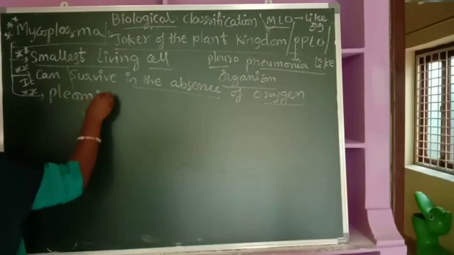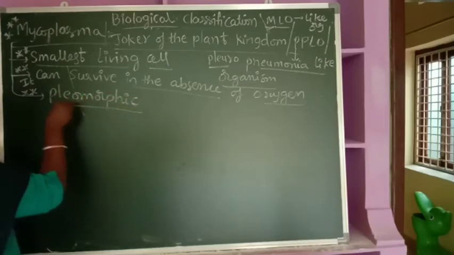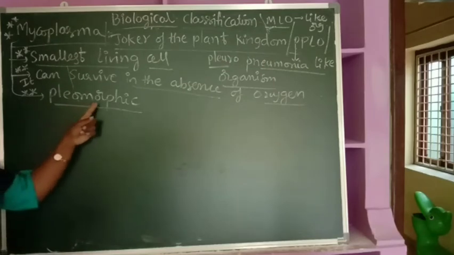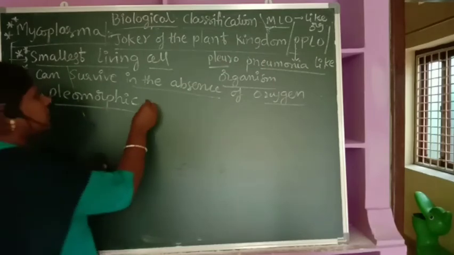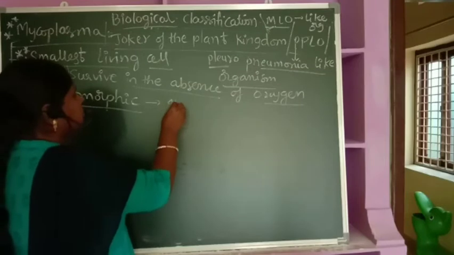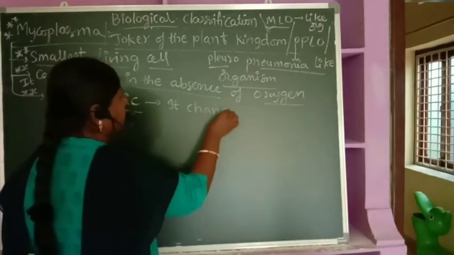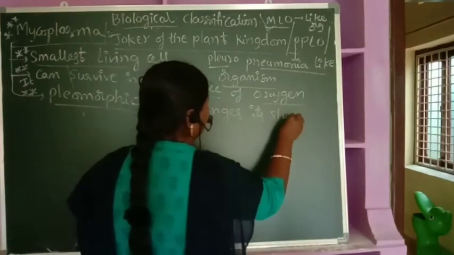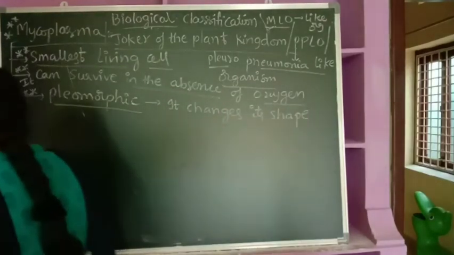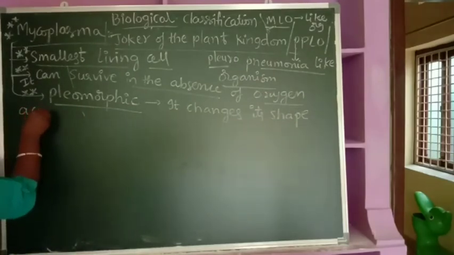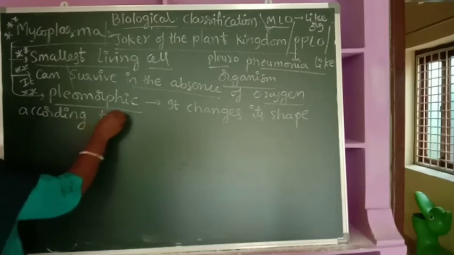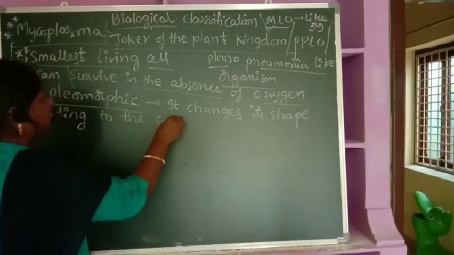They are pleomorphic bacteria. In the last class, when we were discussing bacteria, we studied pleomorphism. What is pleomorphism? It changes its shape according to the surrounding environment.